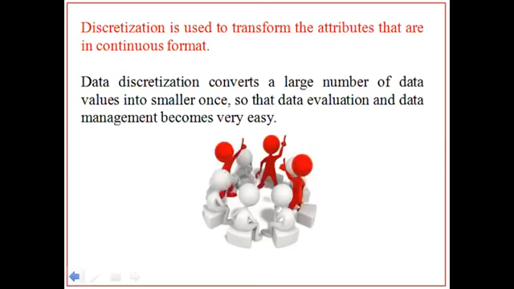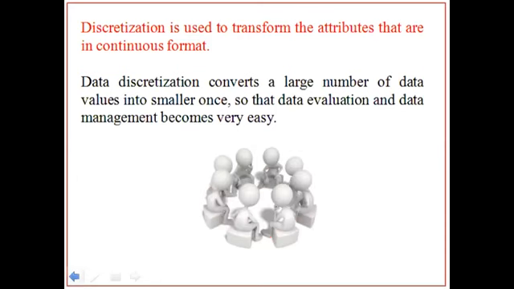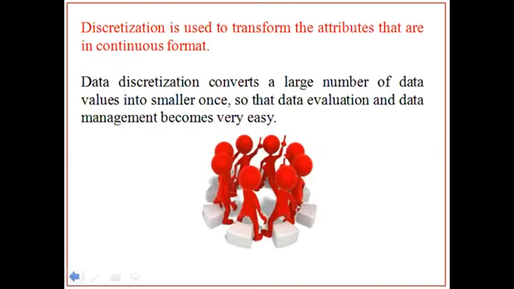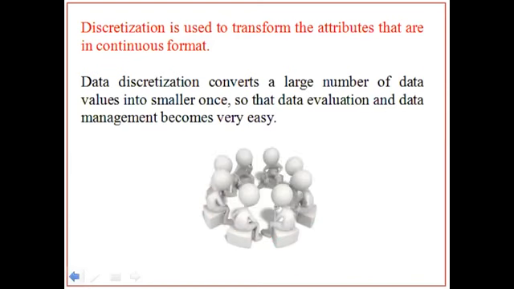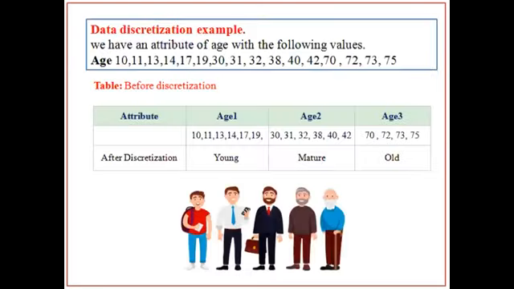Now, data discretization converts a large number of data values into smaller ones, so that data evaluation and data management become very easy. To better understand data discretization, I have one example. By using this example, you can understand the concept of discretization and binarization. Now see the data discretization example. We have an attribute age with the following values. Age starts from 10, 11, 13 up to 75.